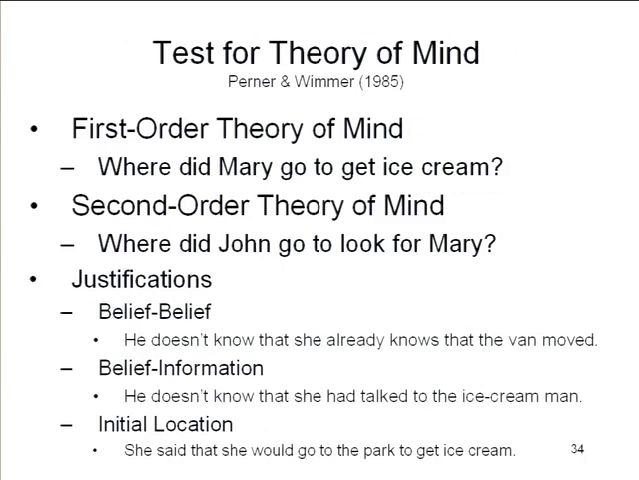Well, actually, you can do both questions. First order theory of mind: where did Mary go to get ice cream? Okay, where did Mary go? She went to the church. Okay, we know that. But now, where did John go to look for Mary?